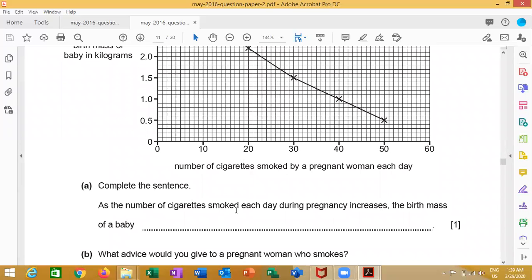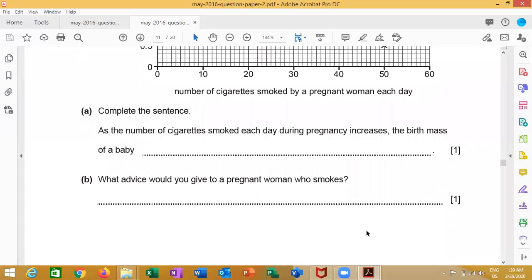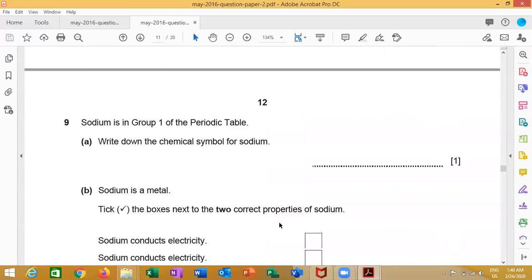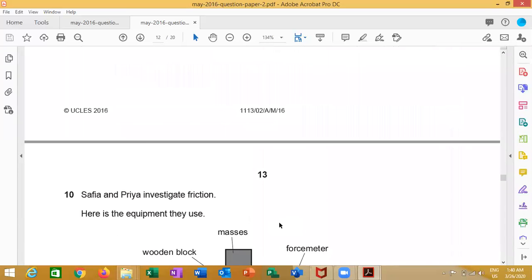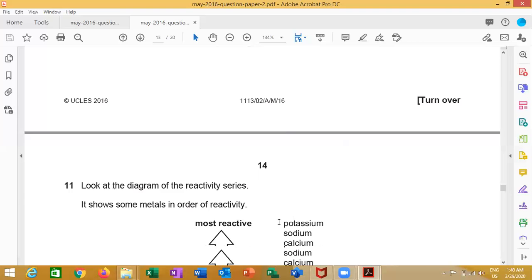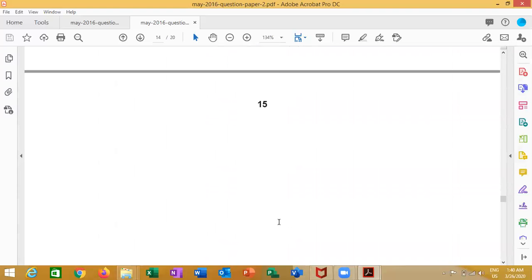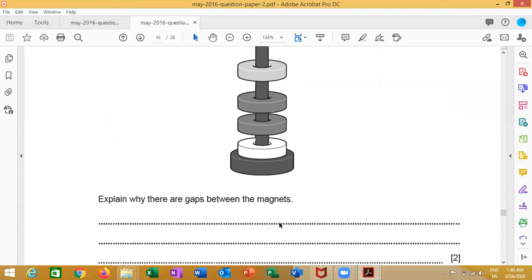As the number of cigarettes smoked each day during pregnancy increased, what is happening to the birth mass of a baby? It will decrease, according to the previous graph. What advice would you give to pregnant women who smoke? Give up smoking or reduce the number of cigarettes she smokes. Now we finished all the biology questions in paper 2.